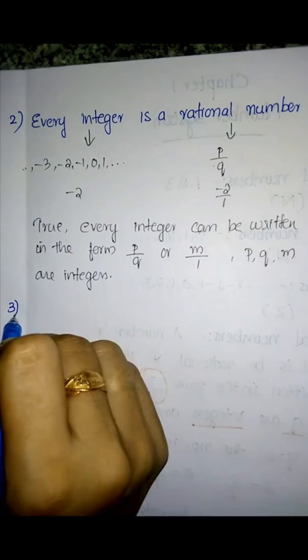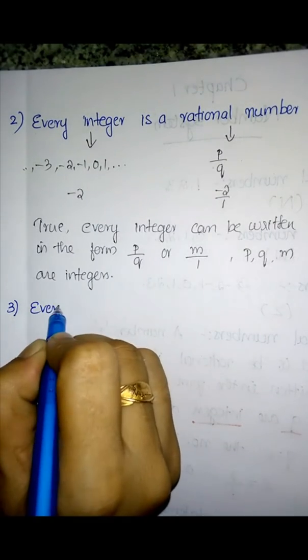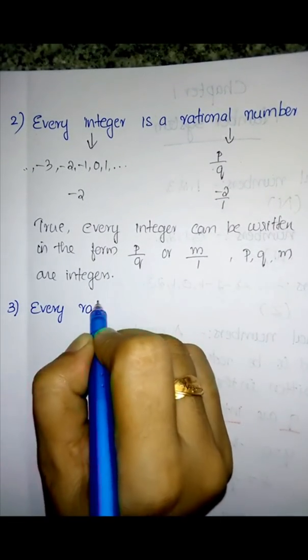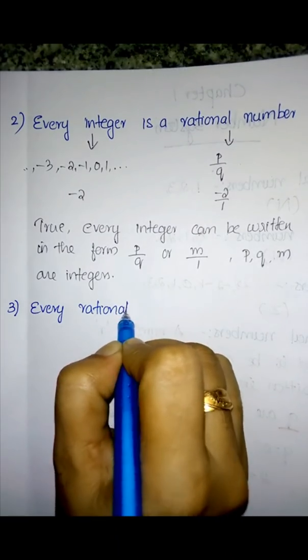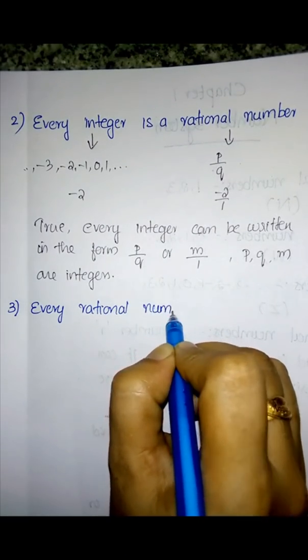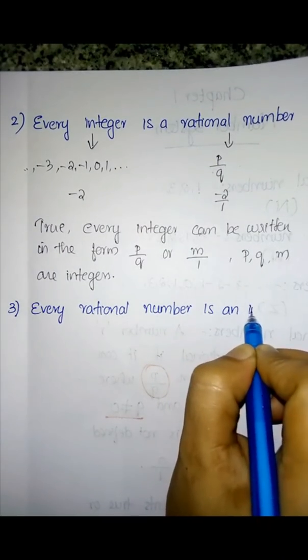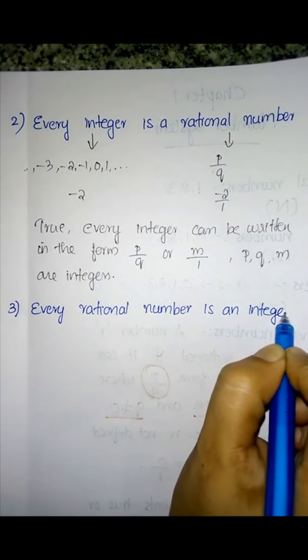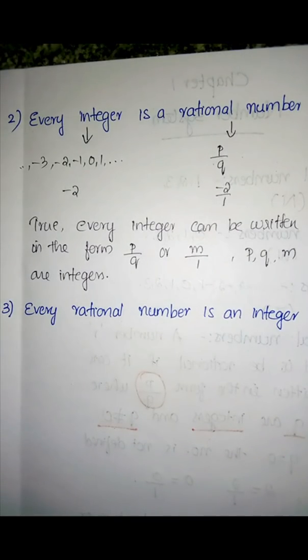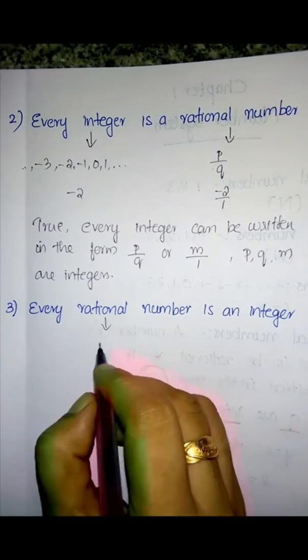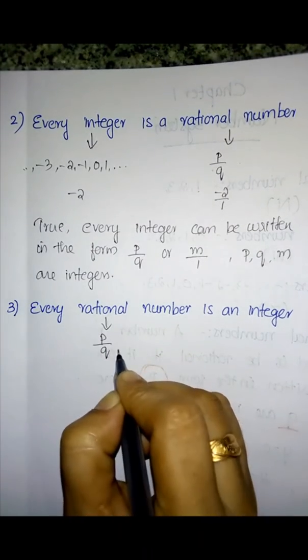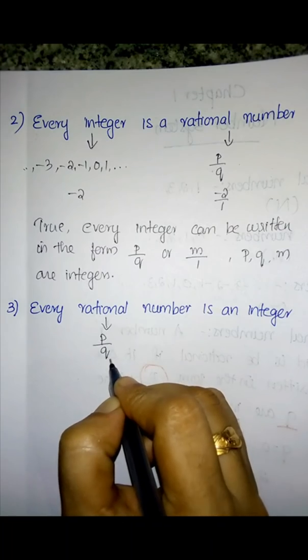And the third question is: every rational number is an integer. So what is your opinion? Every rational number is of the form p by q, where p and q are integers and q is not equal to 0.